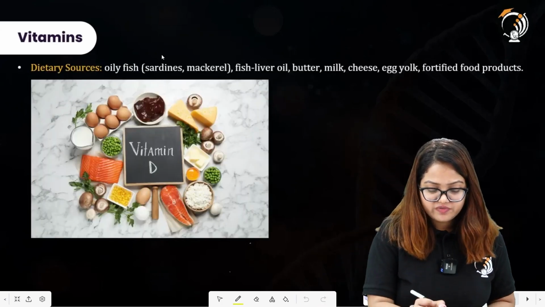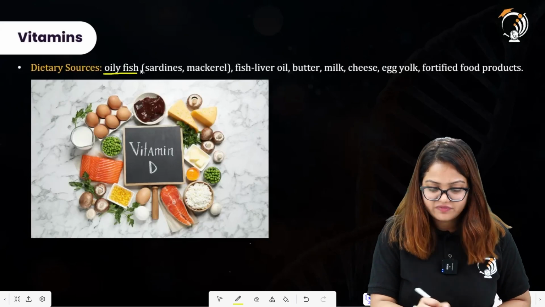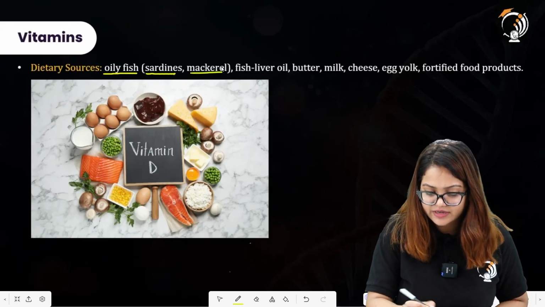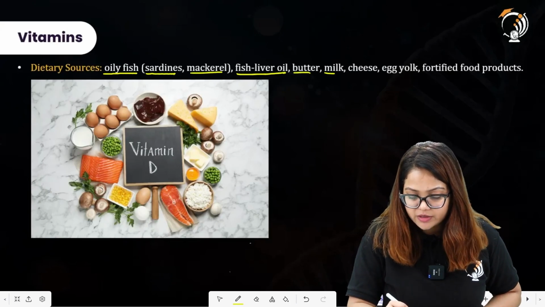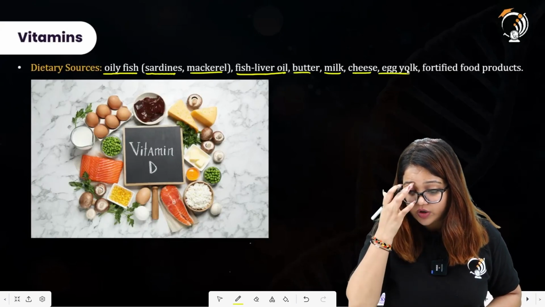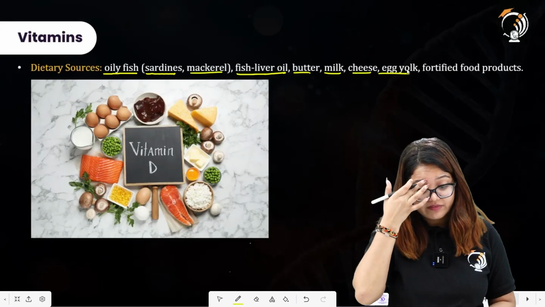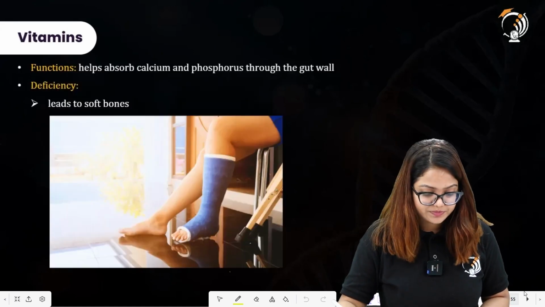Dietary sources of vitamin D. These are oily fish, which include sardines, mackerel. Then fish liver oil is also a good source of vitamin D. Butter, milk, cheese, egg yolk, fortified food products. So all of these will have vitamin D in them.